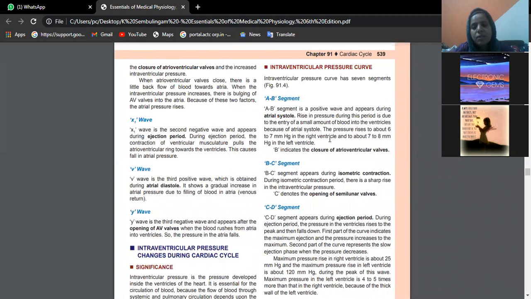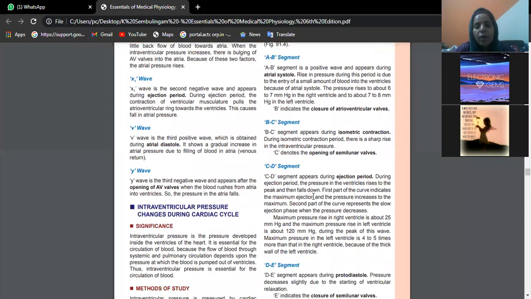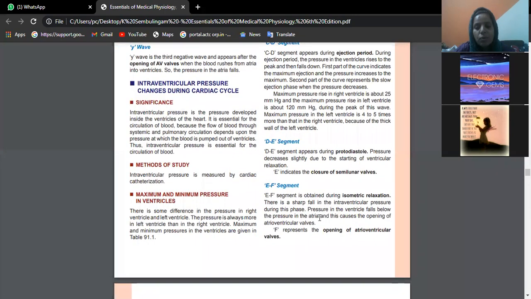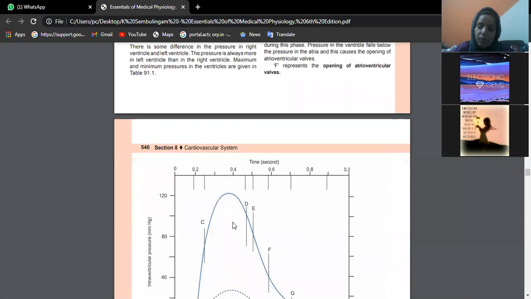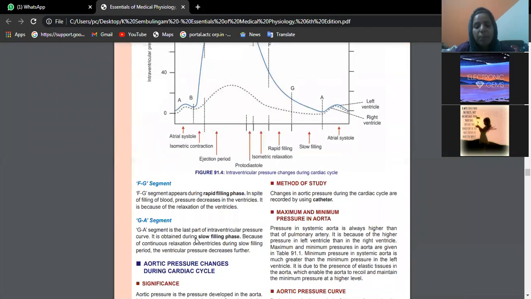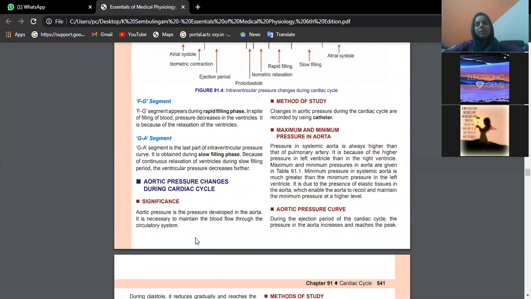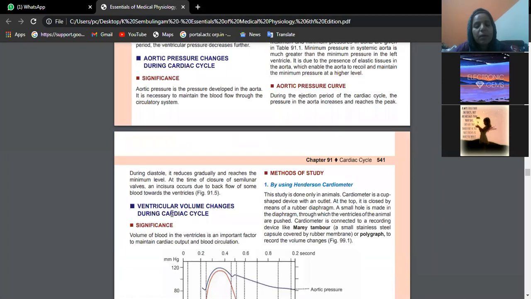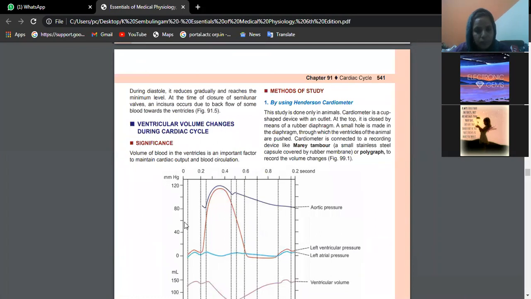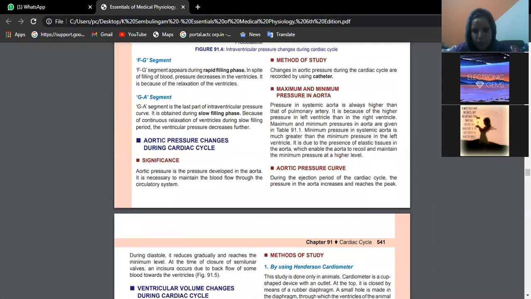Now you will understand these words because we have just studied the cardiac cycle: atrial systole, isometric contraction, ejection period, protodiastole. We are well versed with all these words now. So sit nicely and prepare for this, because this is a very, very important essay question. When we study heart sounds, again those heart sounds will be correlated with this, with that particular point of the cardiac cycle. Okay, beta. So this is one answer.